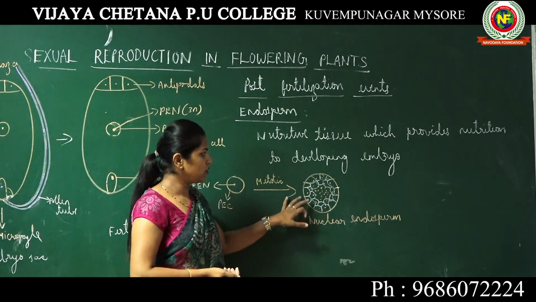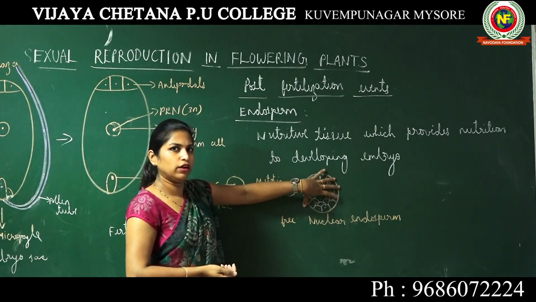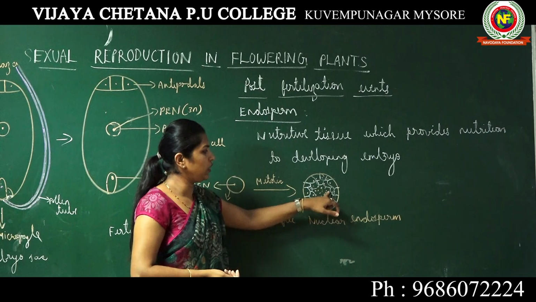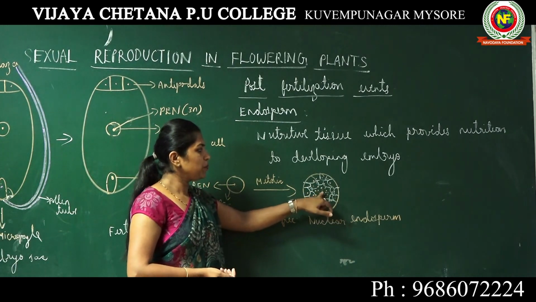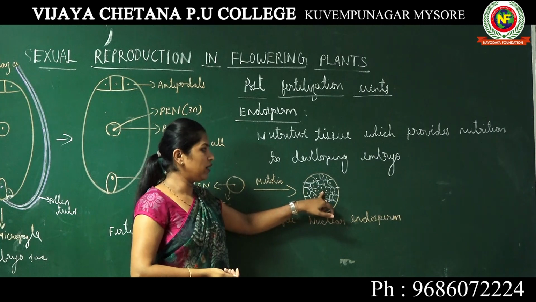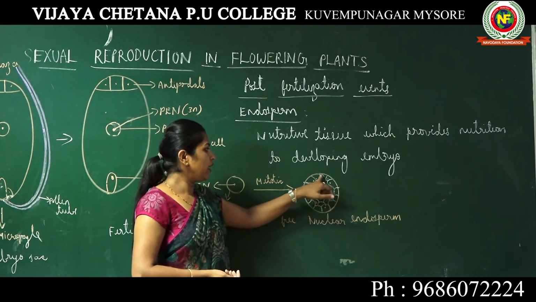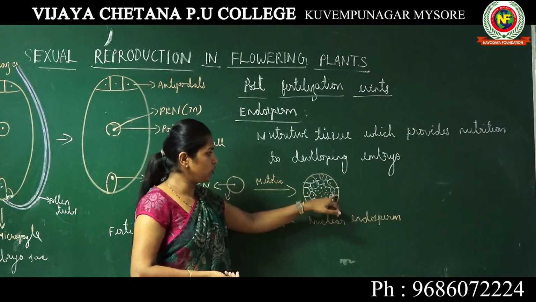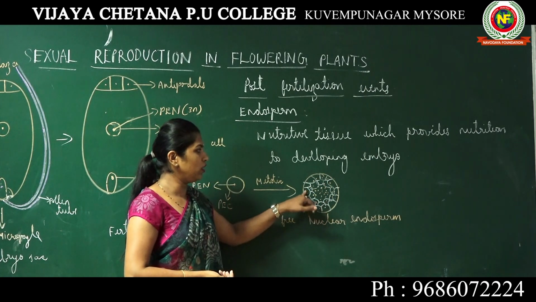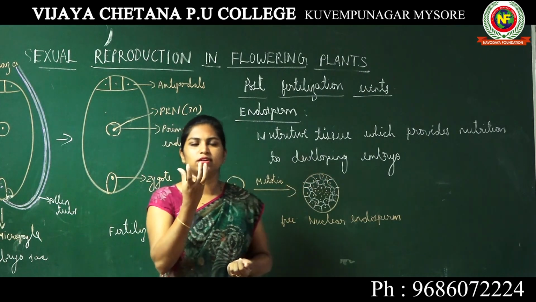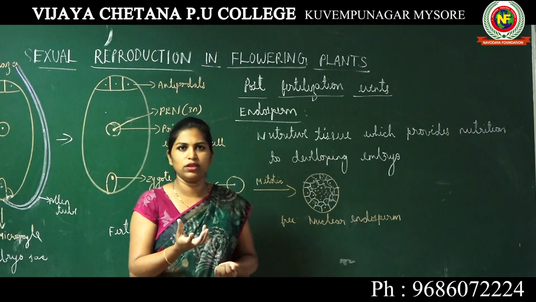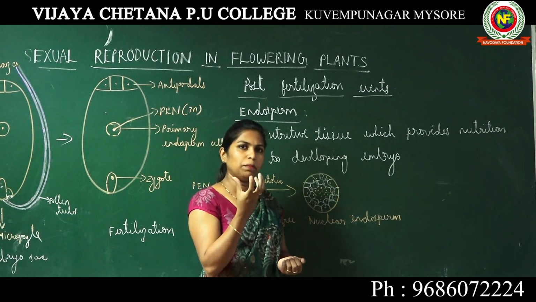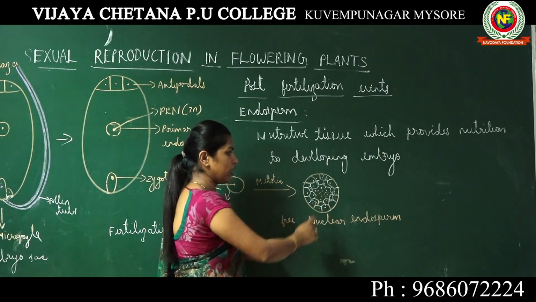If you take the example of tender coconut, the center part where there is no cell wall formation, there are only free nuclei remaining. This is the watery part that we drink in a tender coconut, and the surrounding nuclei which have developed the cell wall are the actual white kernel that we eat in a tender coconut. Hope you are able to understand. The watery part that we drink is a free nuclear endosperm.